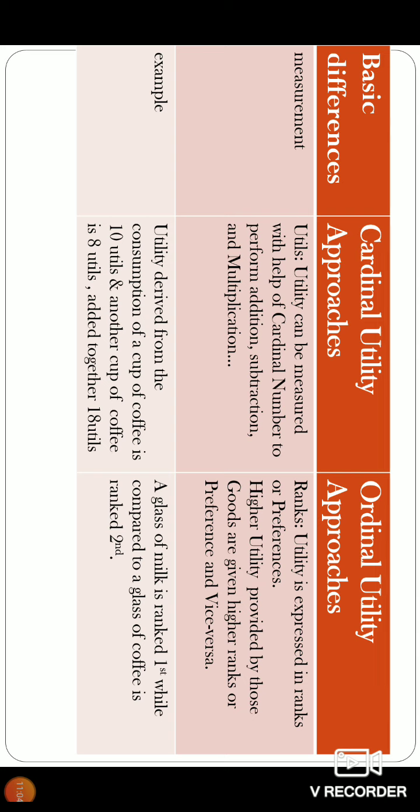This is a 4-mark question from the point of view of the exam. Please remember the difference between cardinal and ordinal utility approach. Or you may get a 2-mark question: what is the cardinal utility approach and who are the exponents. A 1-mark question on the meaning can also be asked. In the same way, the ordinal utility meaning and exponents can be asked for 1 and 2 marks.